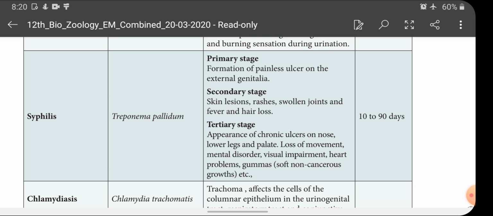In the tertiary stage of infection, chronic ulcers appear on the nose, lower legs and palate, with loss of movement, mental disorder, visual impairment, heart problems and gummas. What is meant by gummas? A soft non-cancerous growth. So these are the various stages of symptoms caused by syphilis in an infected person, and the incubation period is very long, maybe 10 to 90 days.